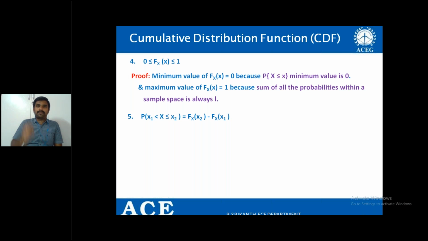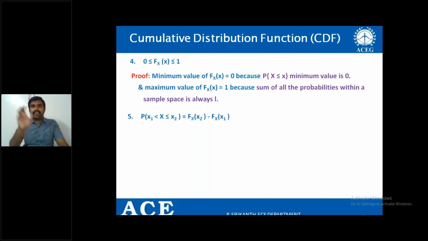From the real-time experiment, one random variable is defined, and after defining the random variable, if the distribution function is also defined, then by using the distribution function we can find any number of probabilities and any type of probabilities related to the random variable.